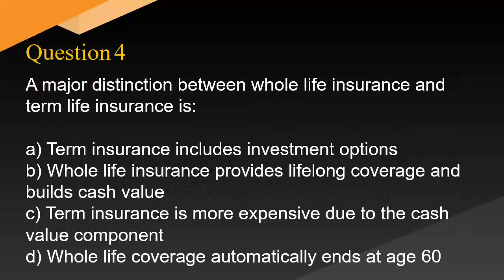A major distinction between whole life insurance and term life insurance is A. Term insurance includes investment options. B. Whole life insurance provides lifelong coverage and builds cash value. C. Term insurance is more expensive due to the cash value component. D. Whole life coverage automatically ends at age 60.